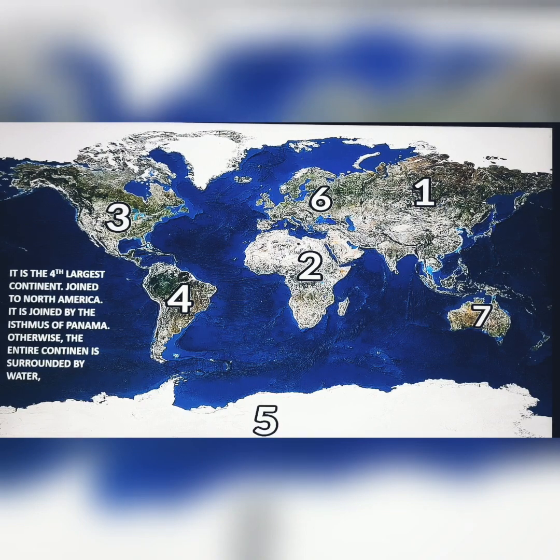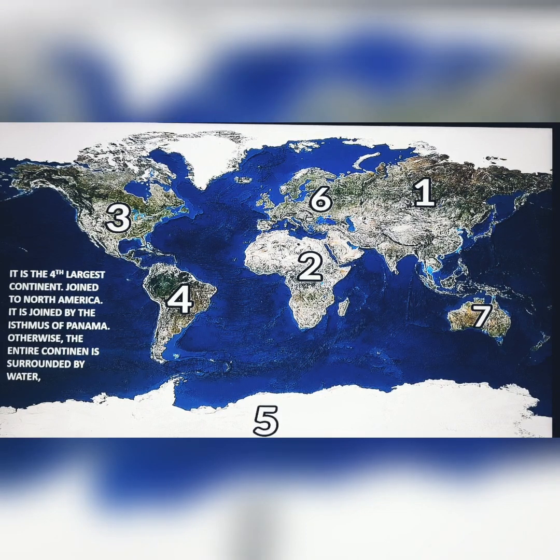Now, otherwise, what is the definition of an island? An island is necessarily a landmass which is surrounded on all sides by water.